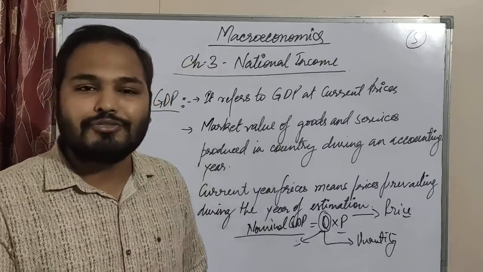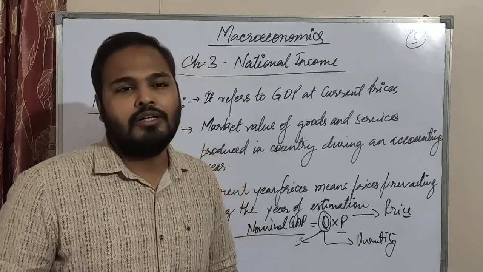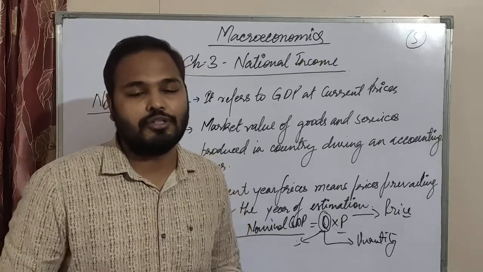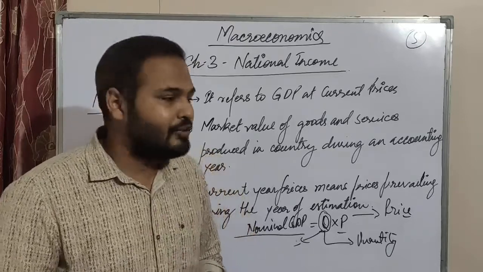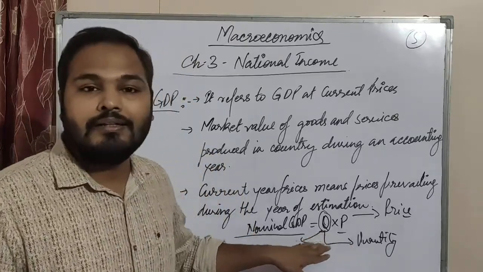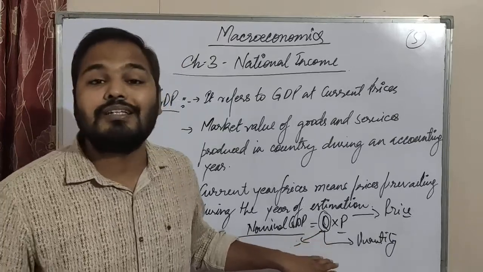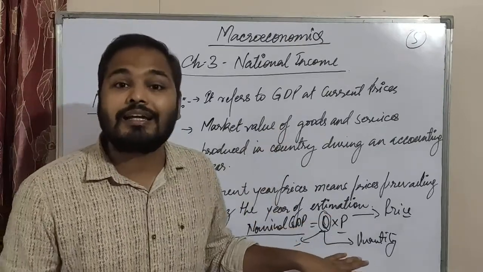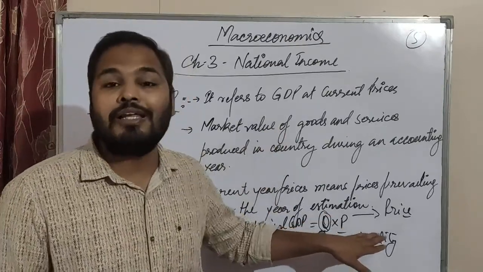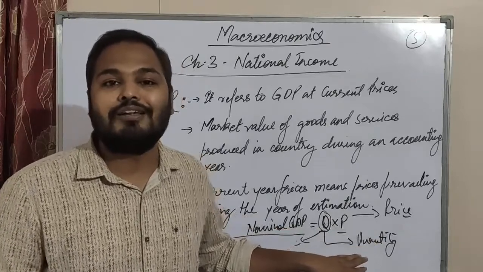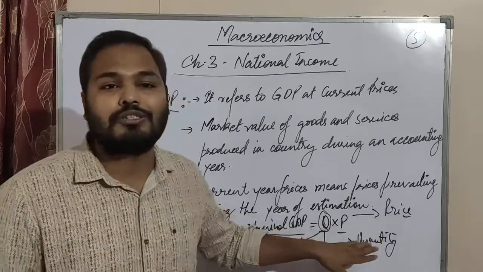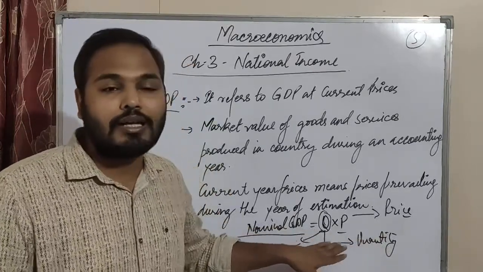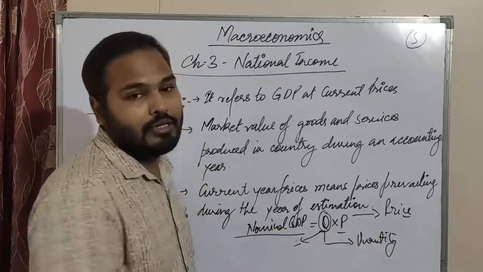So that is very less, or it is for a small period of time, it happens. But the main thing you need to understand is when quantity is increased, we say the output has increased, means output of goods and services which is produced within the country has increased. But when the price is increasing, we say the general price level has increased. Because of that, that fluctuation is not very effective. But quantity has got more effect on it.